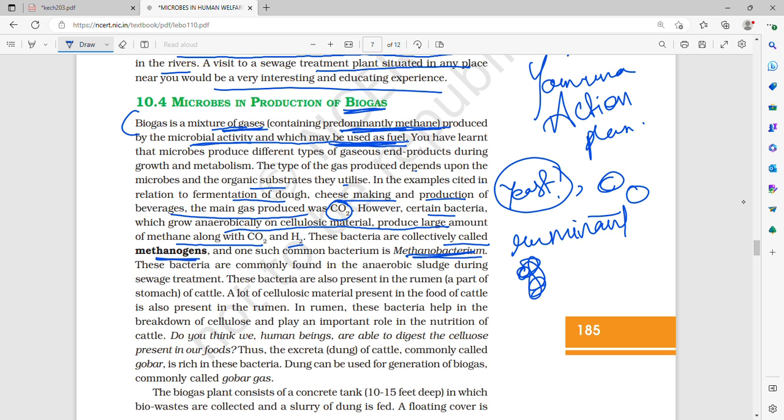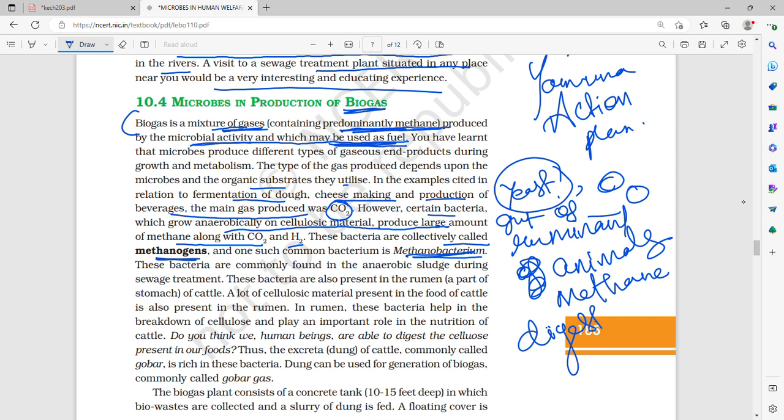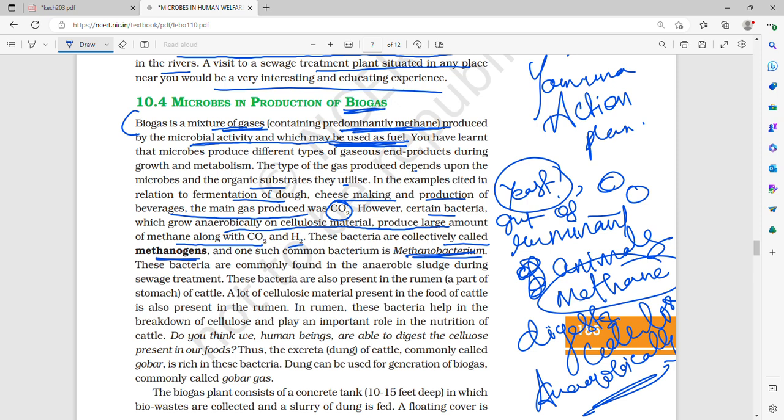Methanobacterium produces methane. It is found in the gut of ruminant animals, as we learned before in Monera also, and it helps in producing methane. That is, it digests cellulose to produce methane anaerobically. These bacteria are commonly found in the anaerobic sludge during sewage treatment.